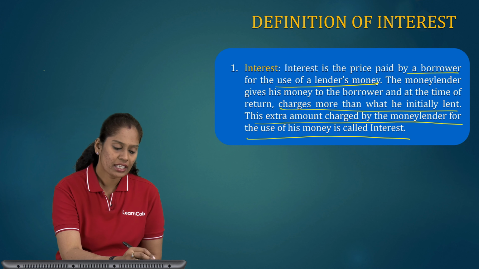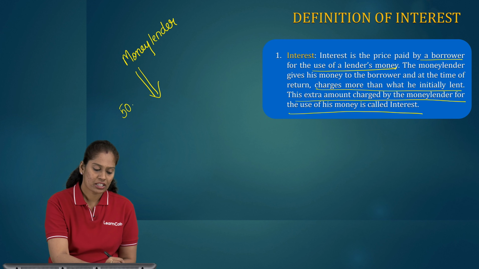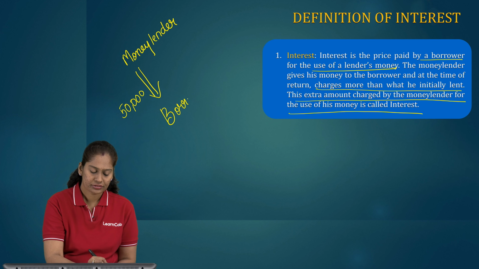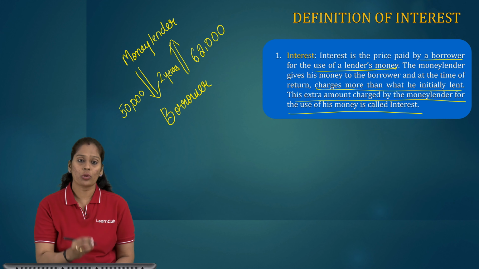Example, if the money lender is giving 50,000 rupees to the borrower and in return after 2 years is taking 62,000 rupees from the borrower.